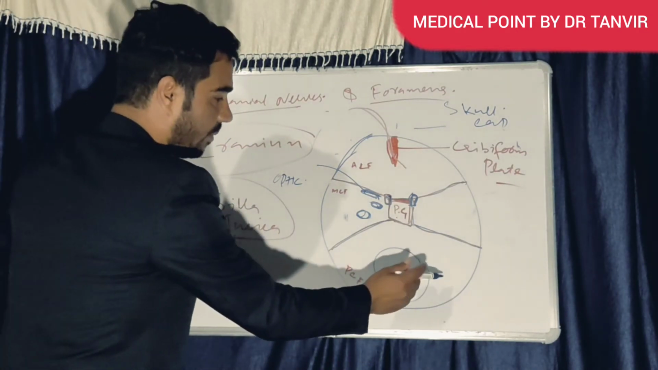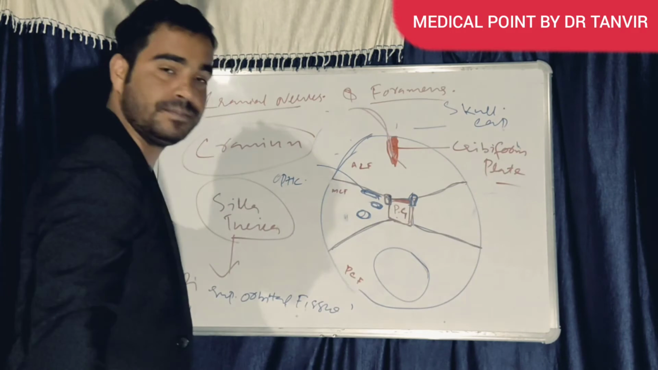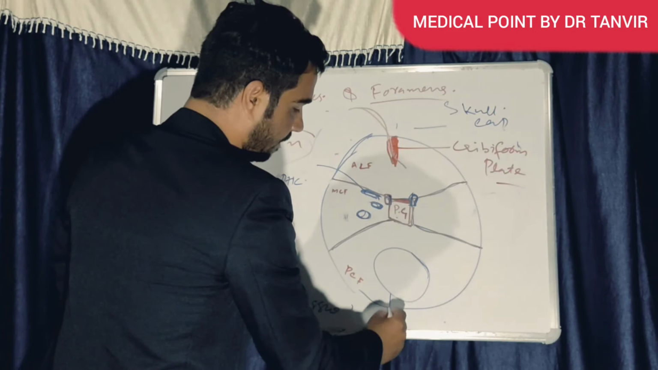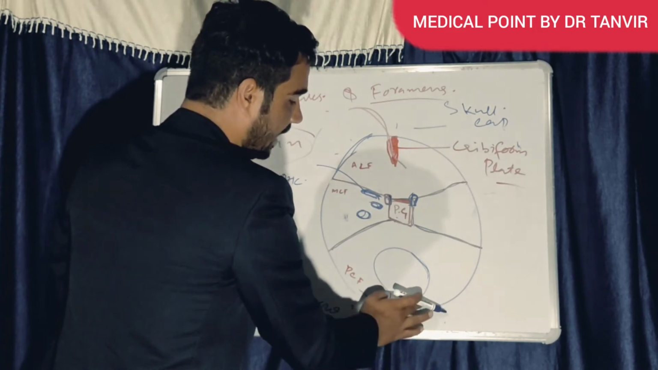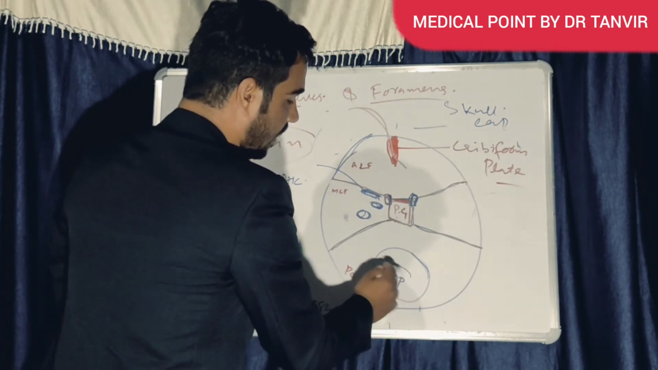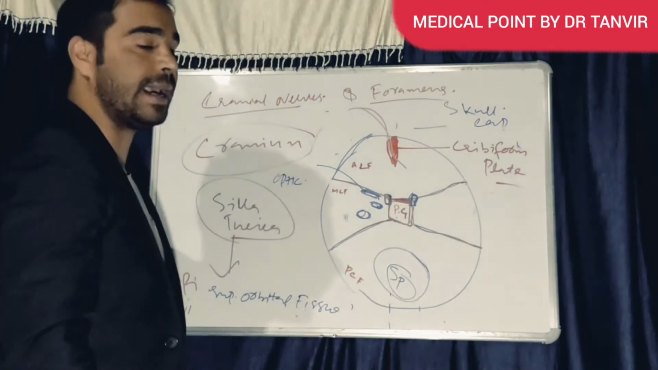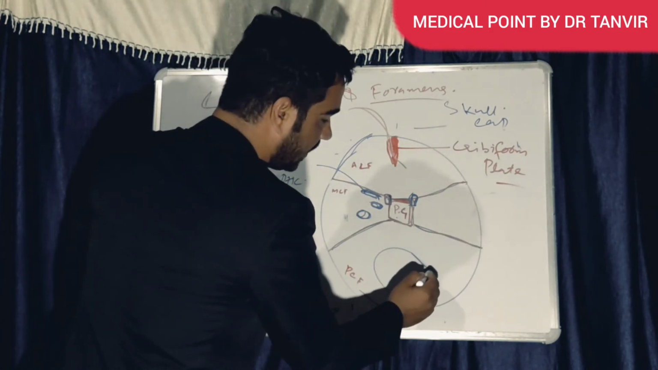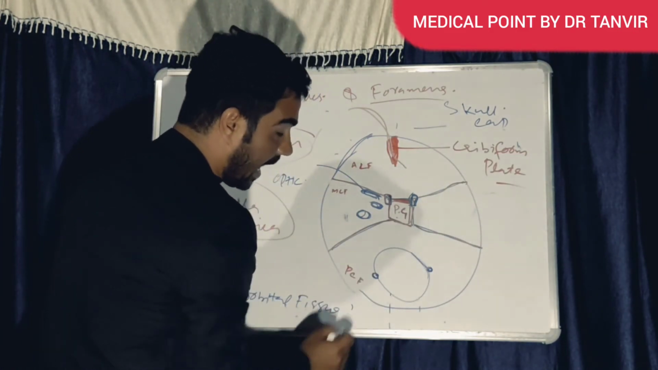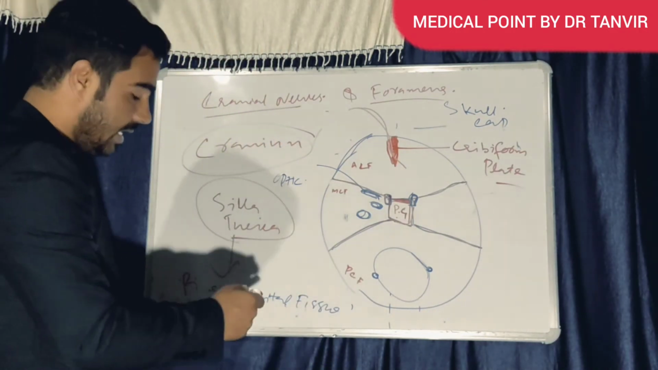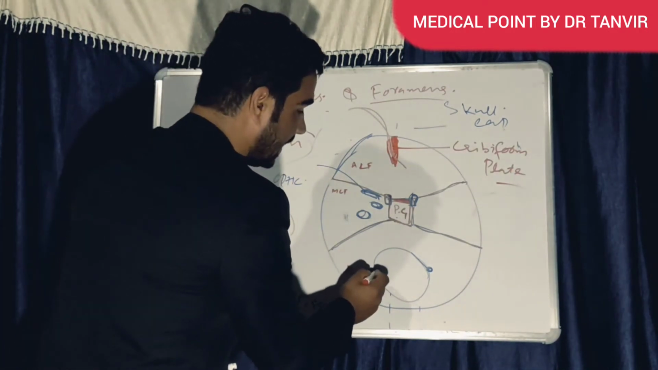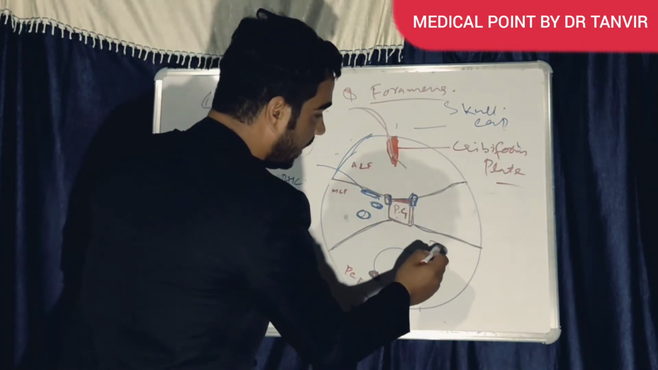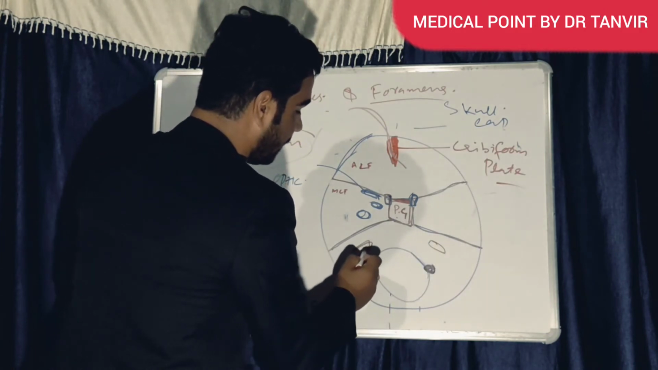What is coming out from this foramen? The spinal cord. The spinal cord is coming out from here and going to the vertebral canal. The spinal cord will go out through this foramen magnum. Near to it, on both sides, there is the hypoglossal canal, and here there is a jugular foramen.